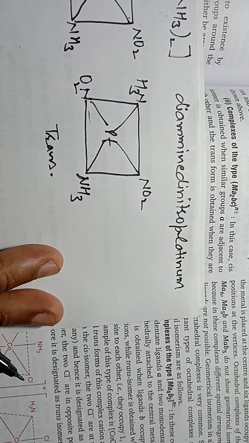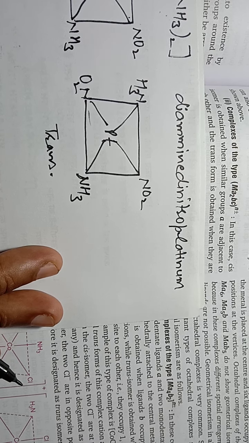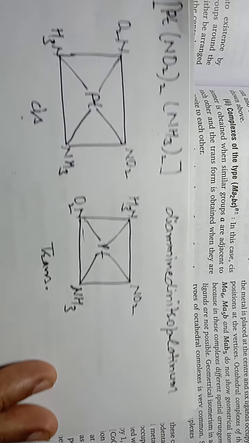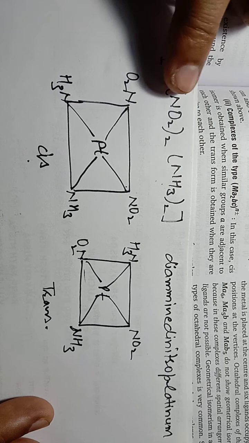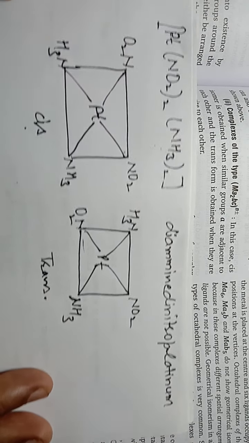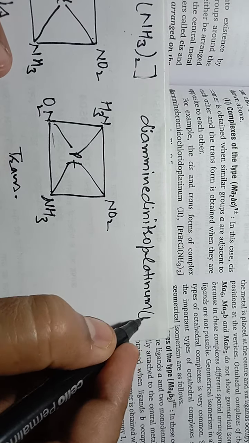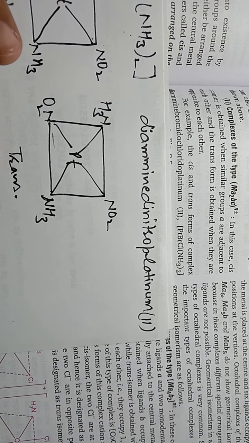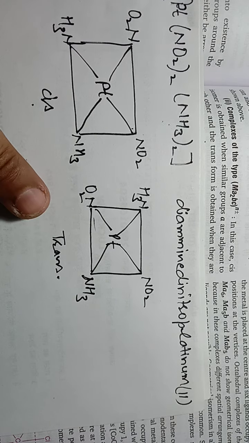And what is the oxidation state of platinum here? You can calculate it easily. NO2, the nitro group, is a single negative charge carrying ion, and ammine is a neutral molecule. So what will be the oxidation state of platinum here? This will be 2 again. So platinum(II). This is the name of this compound, and these are the geometrical isomers of this compound.